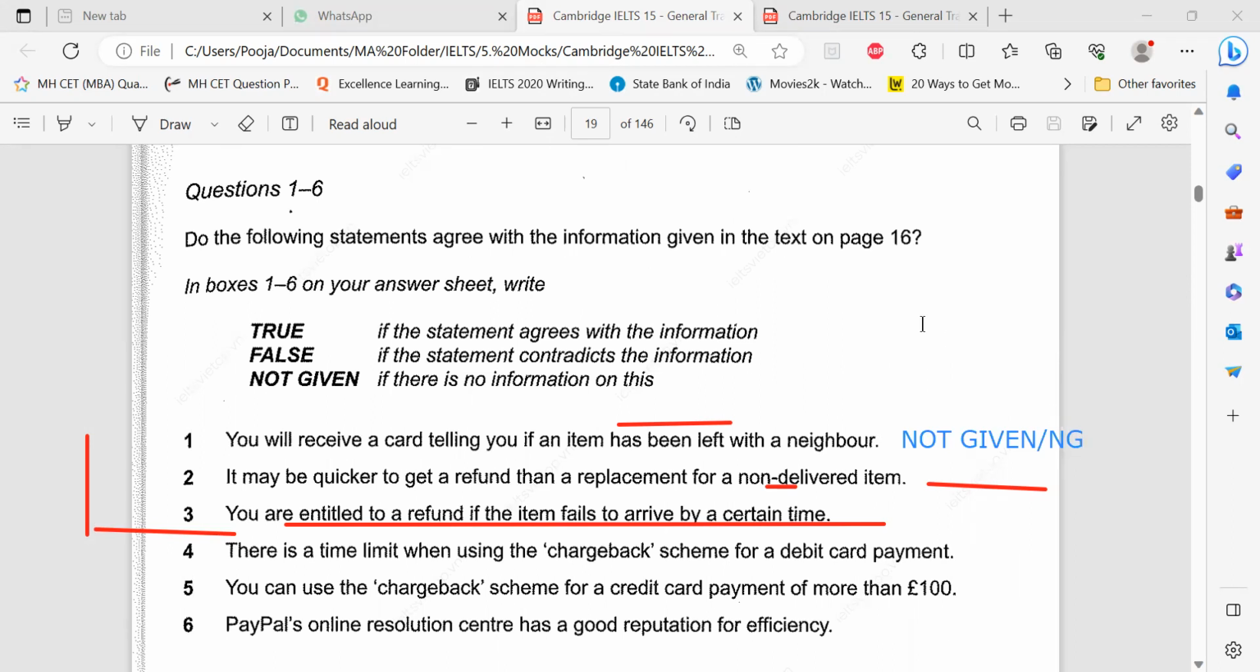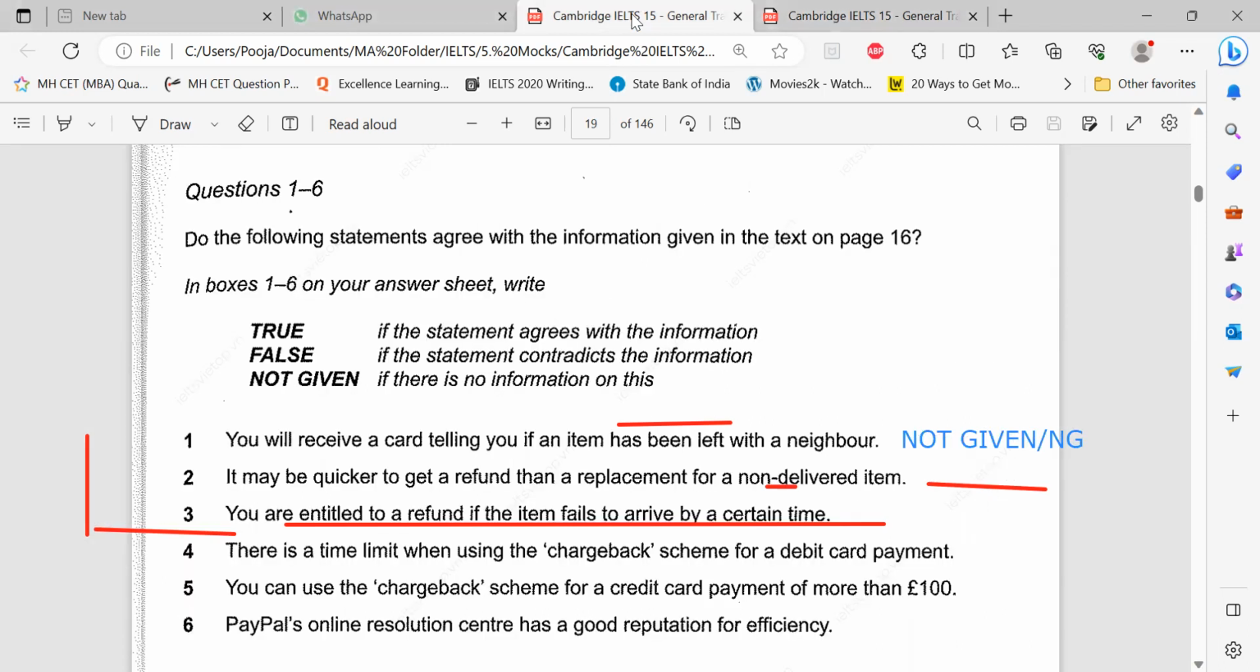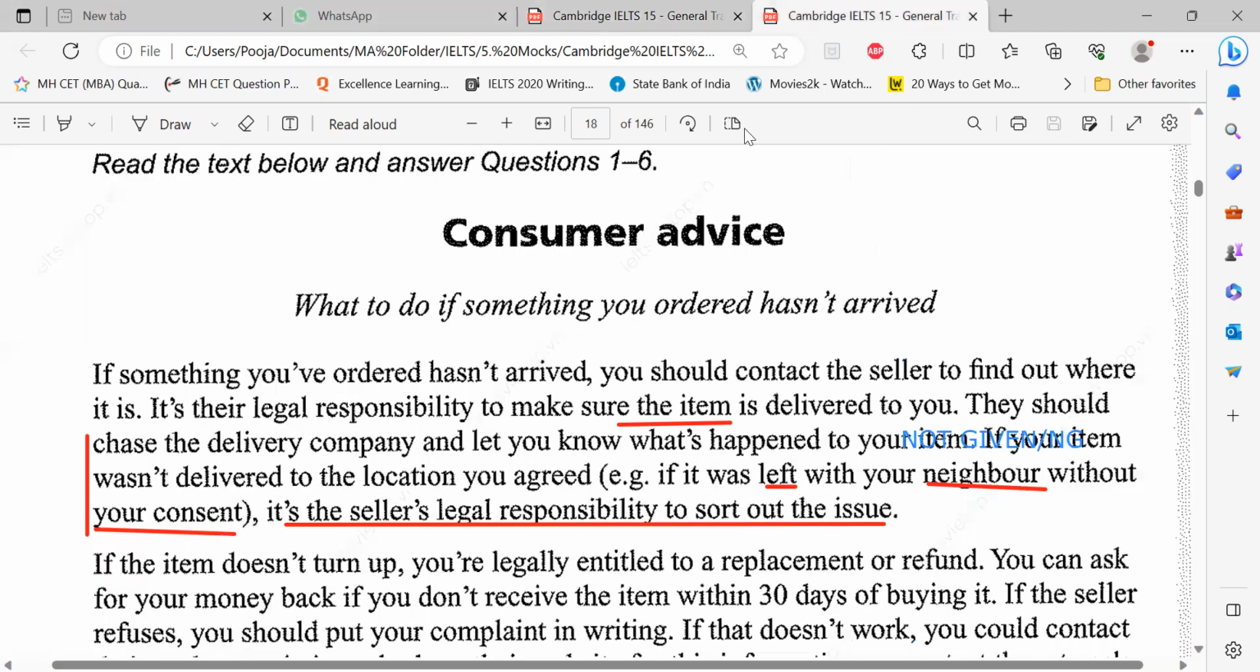Could it be in paragraph 2? No, it's a neighbor, right? So I can read it. Okay, if the item doesn't turn up, you're legally entitled to a replacement or refund. But then I think I read replacement, refund something there, right? That means I think they're moving to the next one. Yeah, replacement, refund. I read these two words. So that means it's not there.